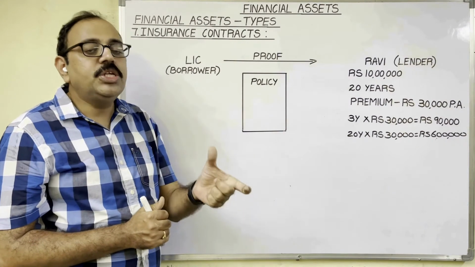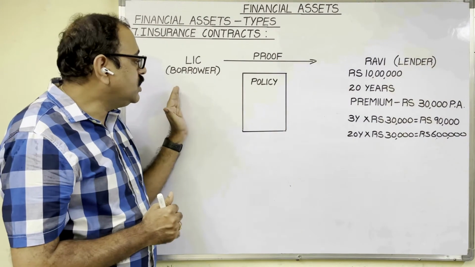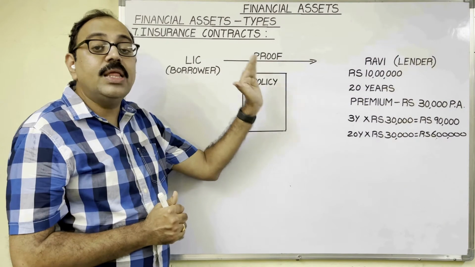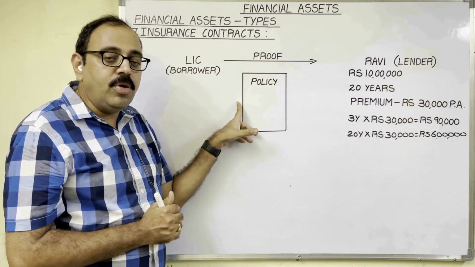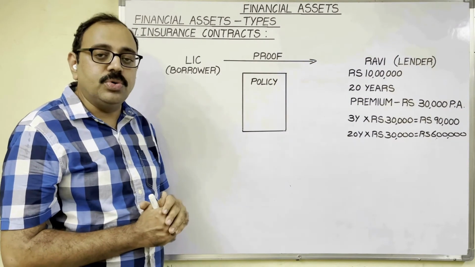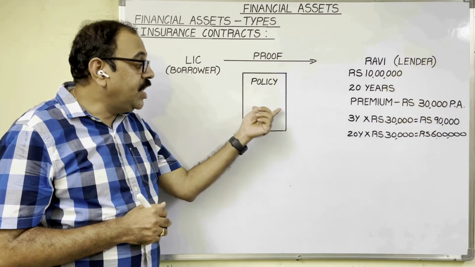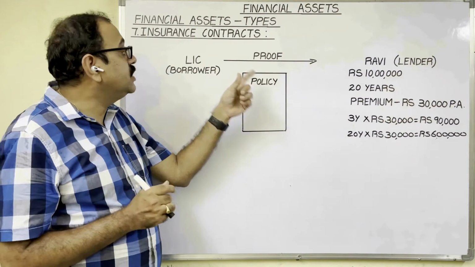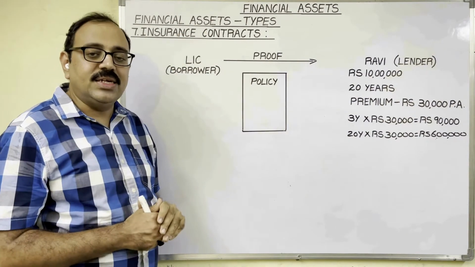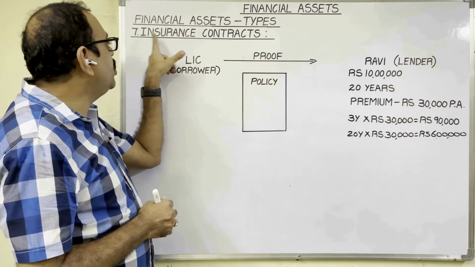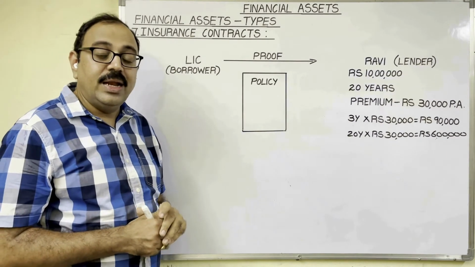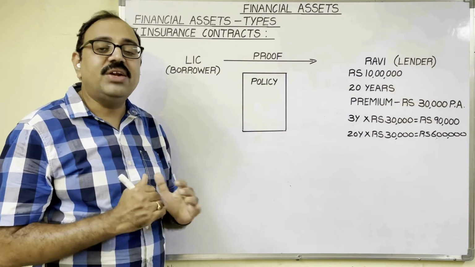So if any premature death happens, the insurance company is accepting to pay the claim amount, the policy amount, to the nominees of the insured. A written proof is issued by the insurance company. That written proof, that policy document, is considered as a financial asset. So this is all about the 7th point, insurance contracts. Let us see the 8th point, pension fund.